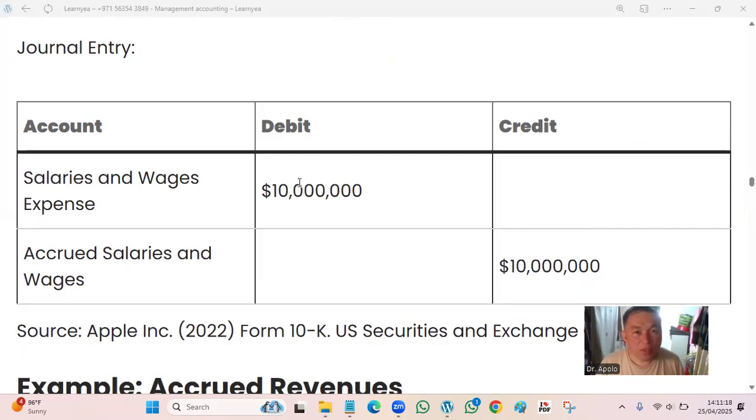Of course, because it's payable, take note, anything that comes out from your pocket, you call it debit. If it is going to your pocket, that's a credit. Then accrued salaries and wages. So it is credit because the employees are going to work and then the company will receive more than that amount. But it's just this amount to make it balance. In reality, it can be more, it can be 1 billion. But for journal entry purposes, they have to make it balance, debit and credit. So that's a record.